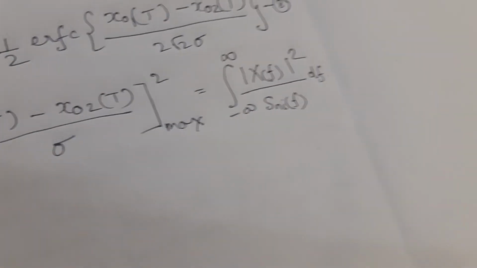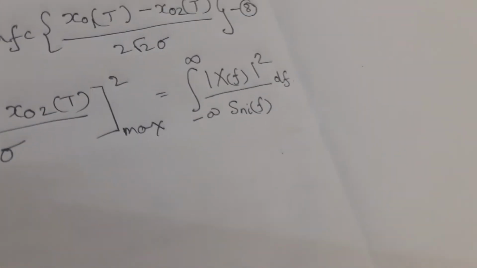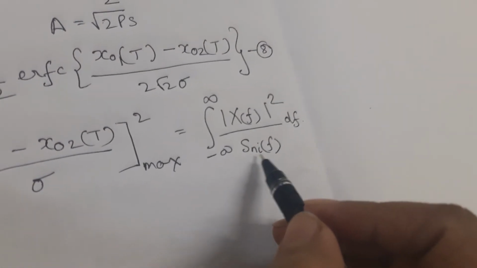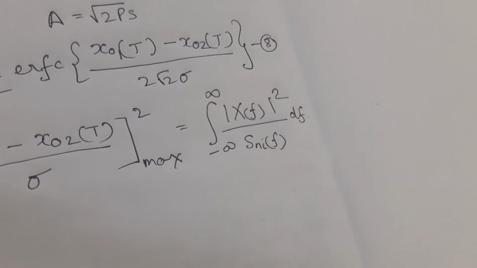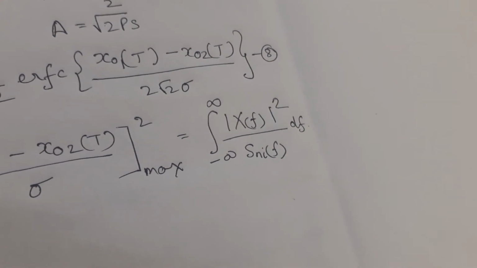This is from the Schwarz inequality, and this is the input noise. You can also say white Gaussian noise.